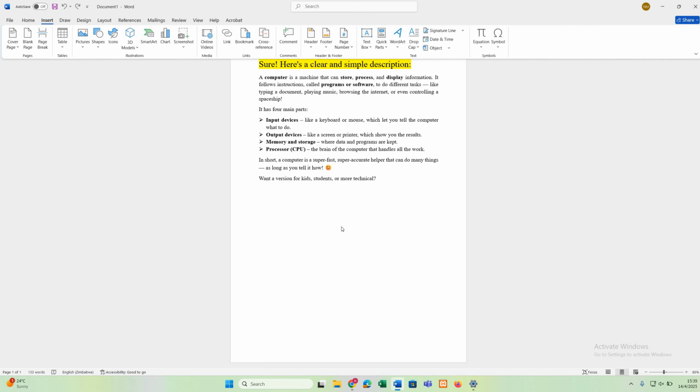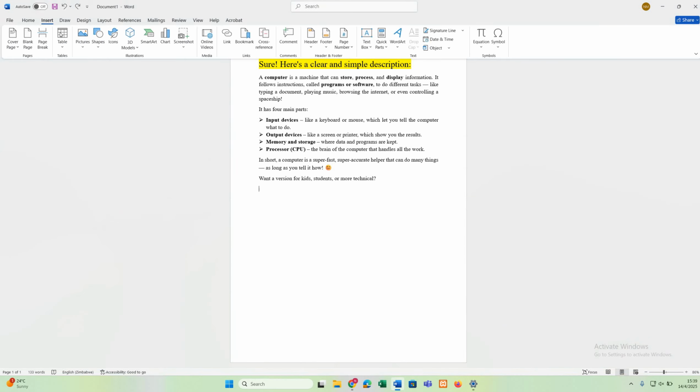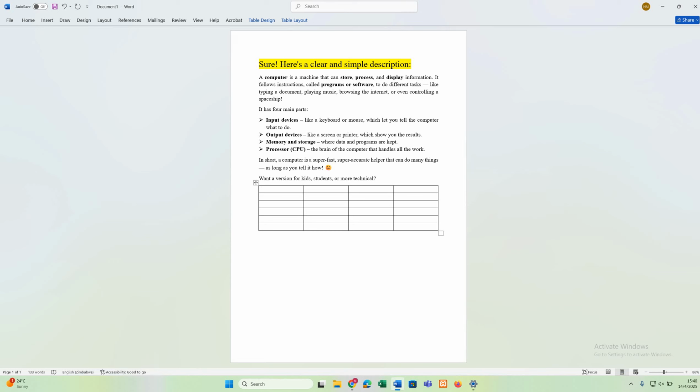Then on insert, you can also insert tables. Let's say I want to insert a table. I just click where I want my table to be inserted. I put the cursor where I want my table to be inserted and then click insert and then table. So I insert the rows and the columns depending on the type of text. So you can just write something here.